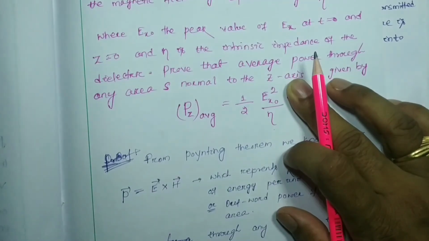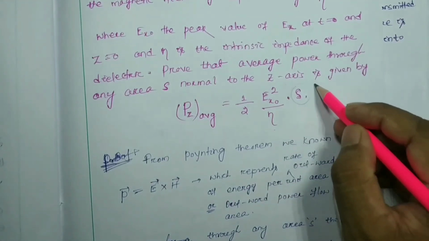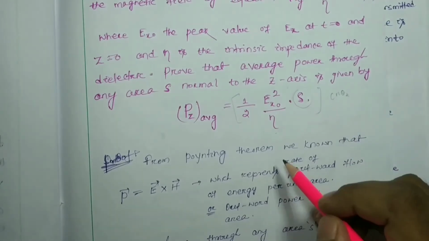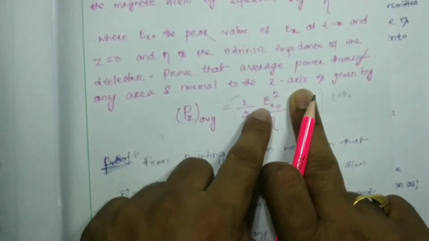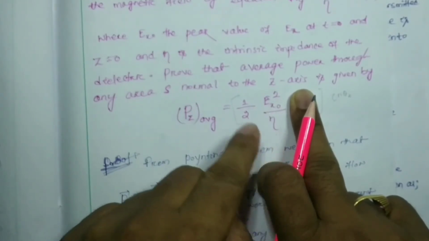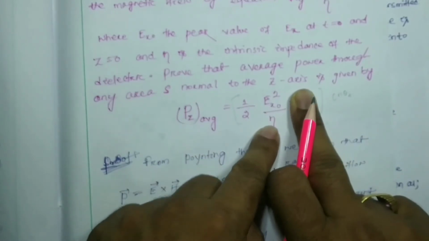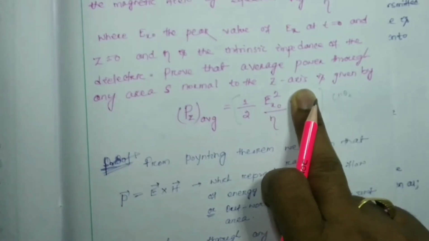For this case, we are considering the normal component of the electromagnetic Poynting vector, so it will be this much into cos theta t. If we consider per unit area, then this will be half the amplitude of the electric field square by the impedance of that corresponding medium into cos theta t.